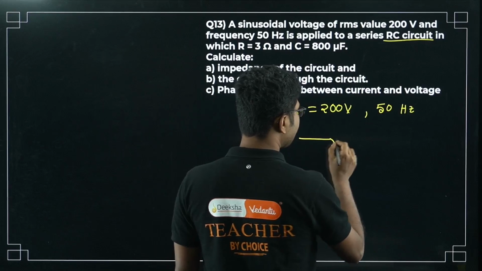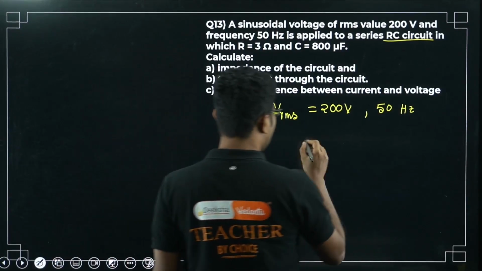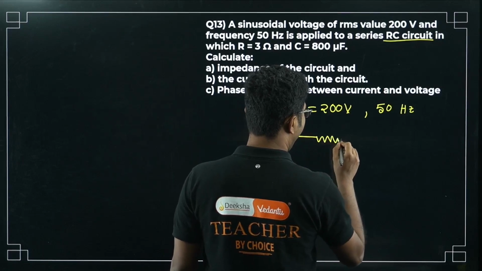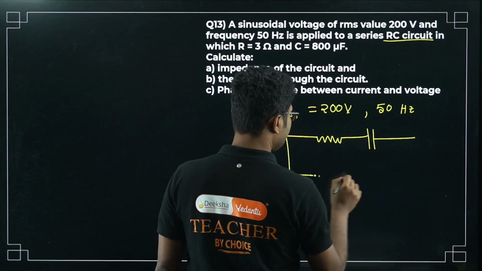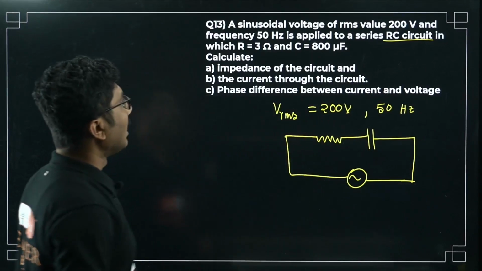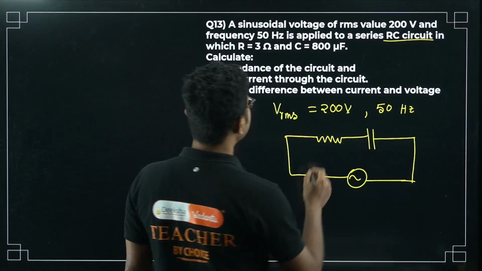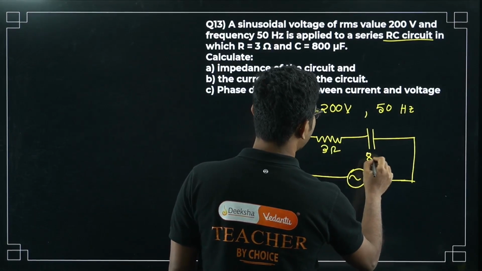RC means there is an R, right, and there is a C, and there is an AC source. Okay, frequency 50 Hz, applied series 3 ohm, and C is 800 microfarad.